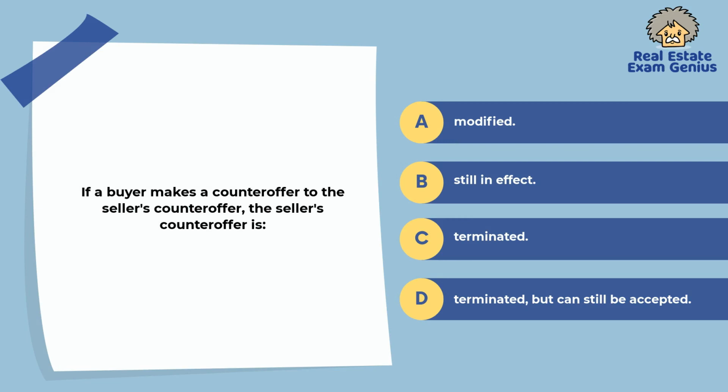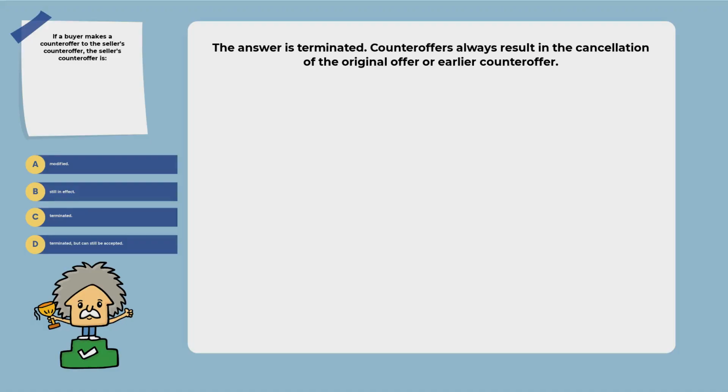99. If a buyer makes a counteroffer to the seller's counteroffer, the seller's counteroffer is: modified, still in effect, terminated but can still be accepted. Explanation. The answer is terminated. Counteroffers always result in the cancellation of the original offer or earlier counteroffer.